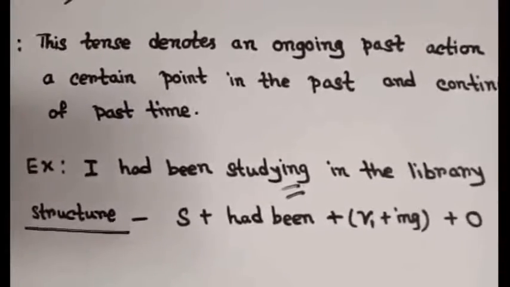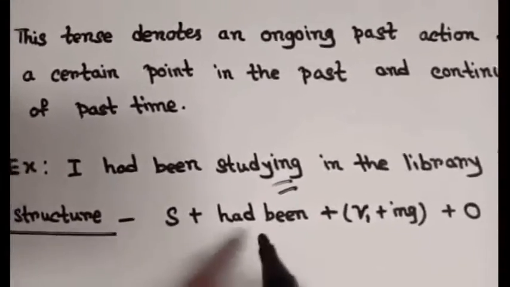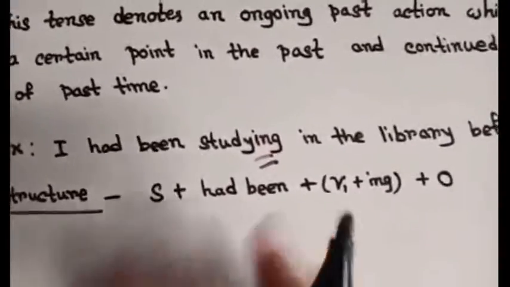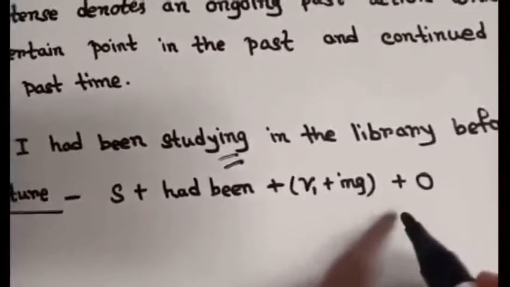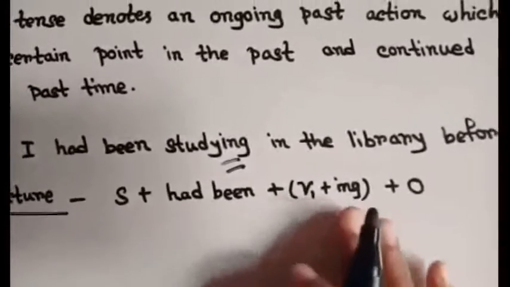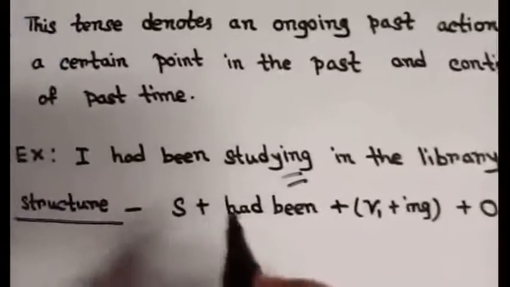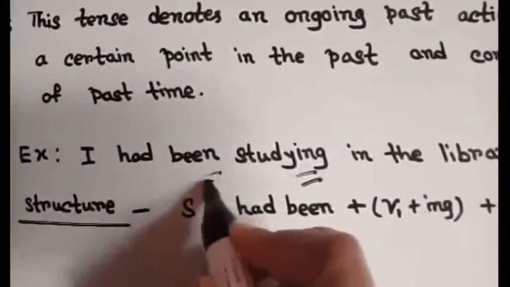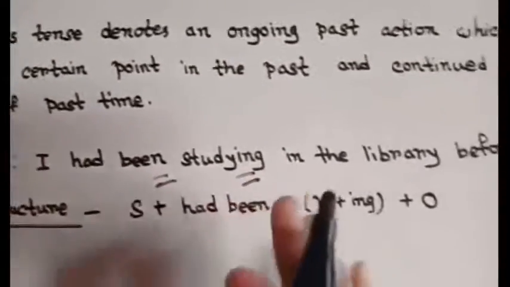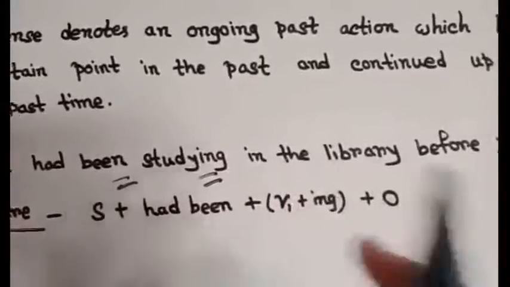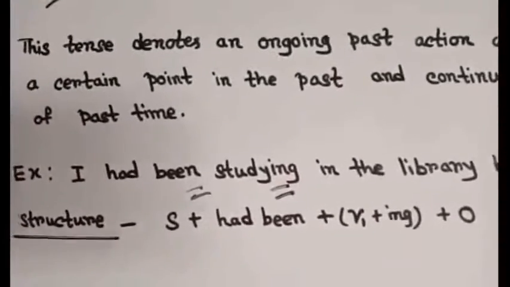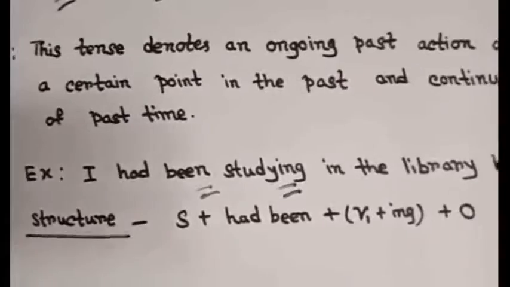Now see the structure. For past perfect continuous tense, always use had been as the helping verb no matter what the subject is, and then the main verb with ing, okay. So the structure is subject plus had been plus main verb with ing plus object. See here, as the helping verb I used had been, and then the main verb study with ing, okay. So this is the past perfect continuous tense and the structure of this tense.